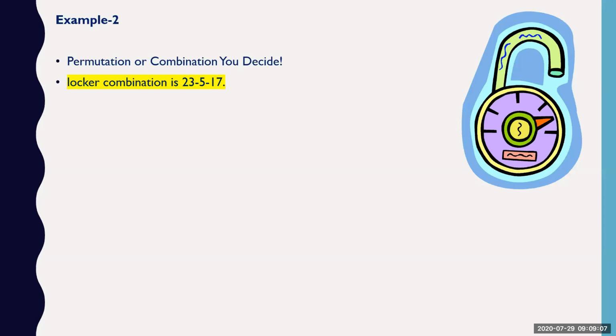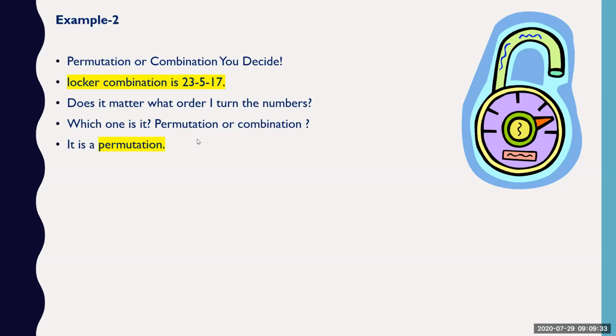Okay, example 2. Let's say a locker combination is 23, 5 and 17. Does it matter in what order I turn the numbers? Does it matter if I put 5 first, then 23 and then 17? In this case, order matters, because if you put any other order apart from this combination, then the locker does not open. So you are dealing with a permutation here. Permutation is the concept where order is important.